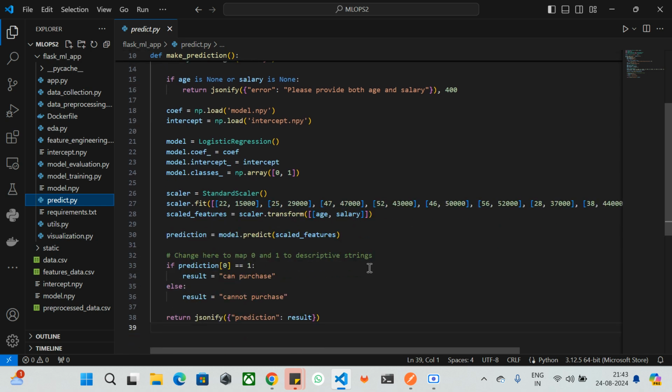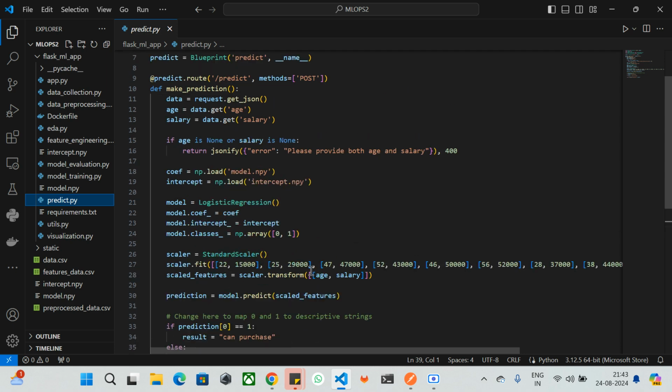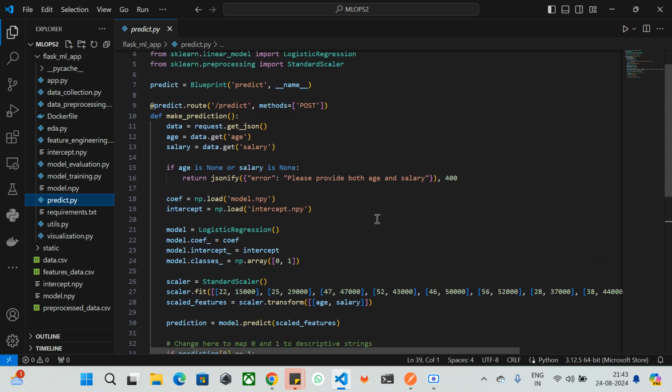So then at the end, if the prediction is 0, we are going to say that, hey, the person can purchase, and if it is not, the person is not going to purchase. So that's what we are going to do as an input, and the output will be can purchase, cannot purchase. So here we are going to pass all the age and salaries and all. So all these things we are going to see here. And the next we have the requirements.txt.